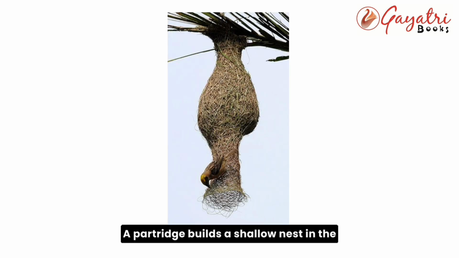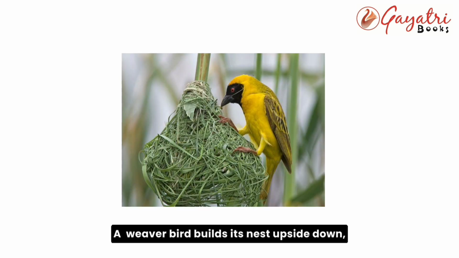Number 3, a partridge builds a shallow nest in the ground in a paddy field or a grassland. It keeps its nest warm by filling it with dry grass and leaves. Number 4, a weaver bird builds its nest upside down hanging from a branch of a tree. It uses twigs and grass to build its nest. It enters the nest through an opening at the bottom.